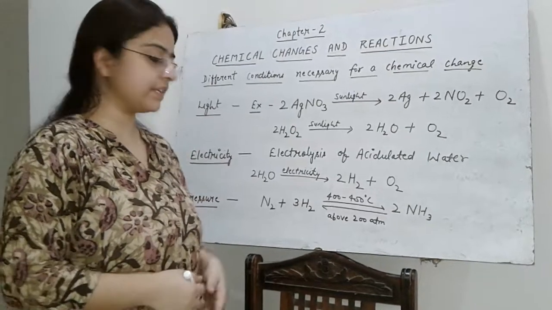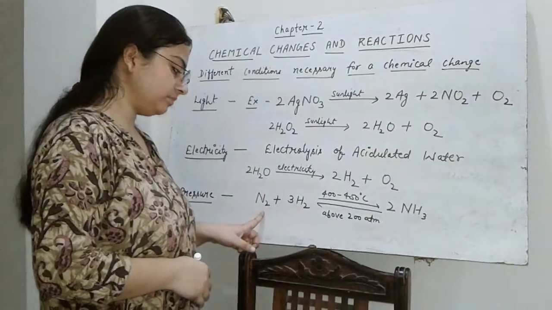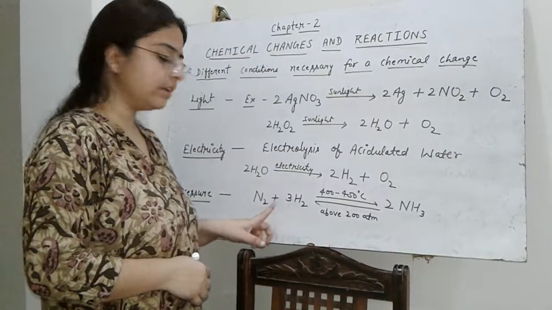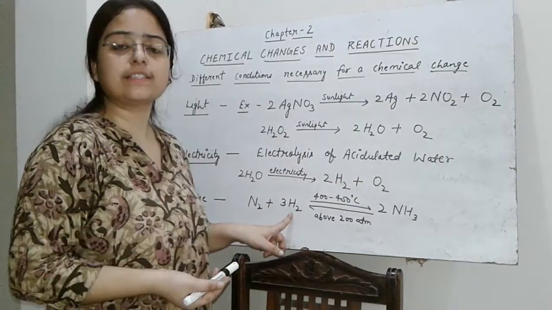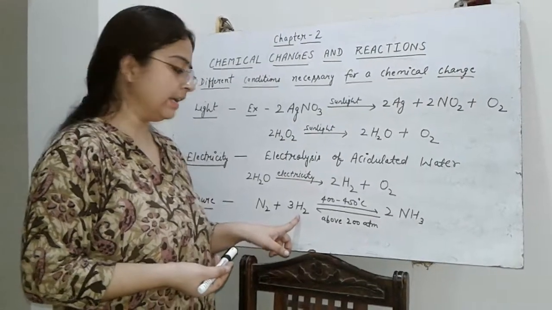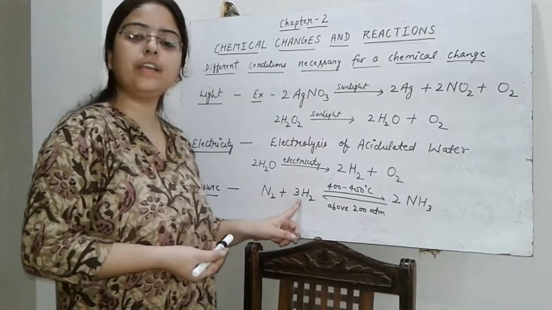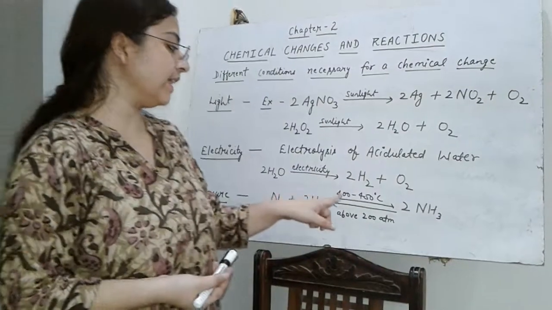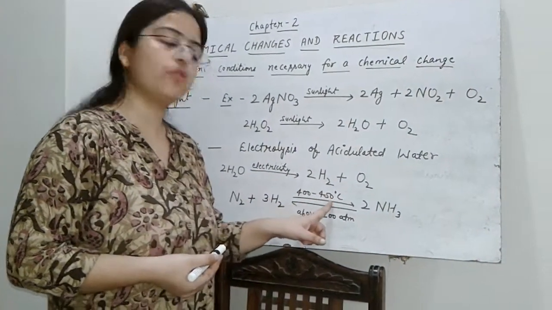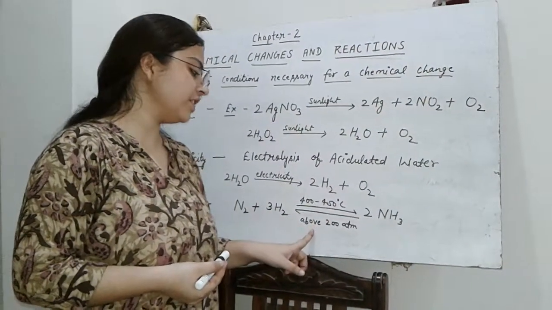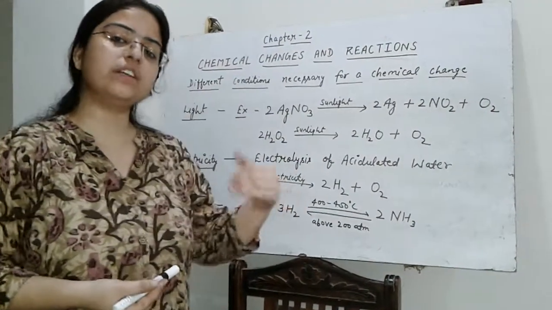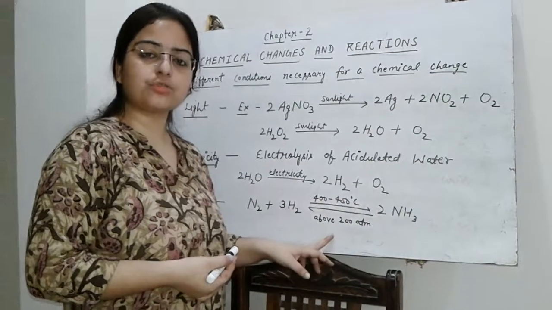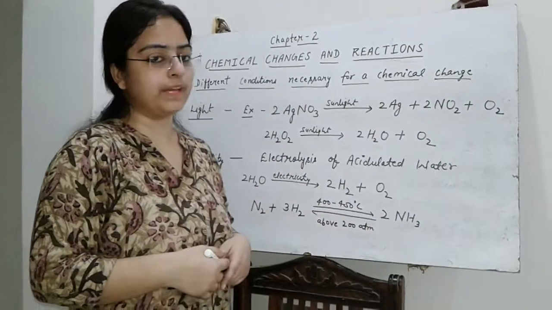In Haber's process, nitrogen is taken from air and hydrogen gas is taken from natural gas, basically methane, in the ratio 1:3 by volume, and the temperature taken is 400 to 450 degrees Celsius. Pressure is above 200 atmosphere. About catalyst and promoter we will discuss later on. Iron is used as a catalyst and the promoter is molybdenum here.